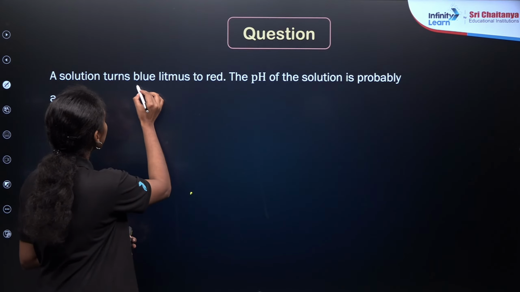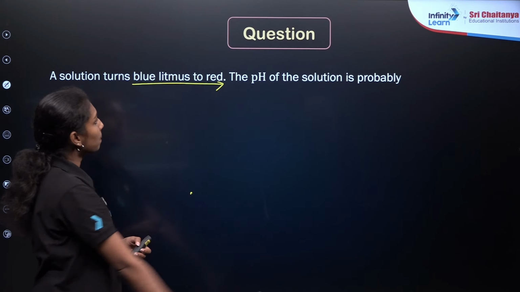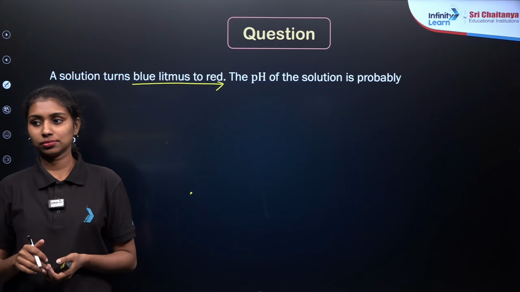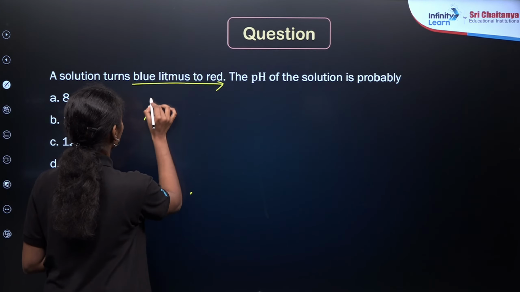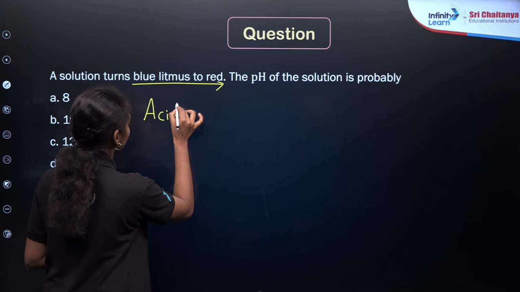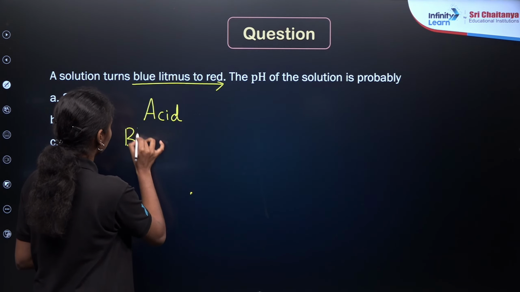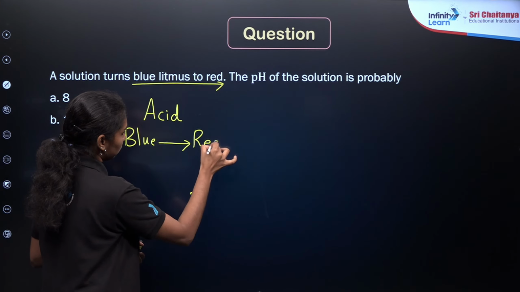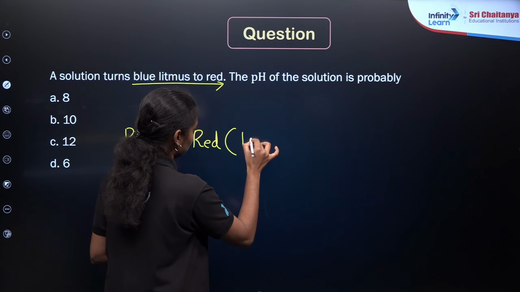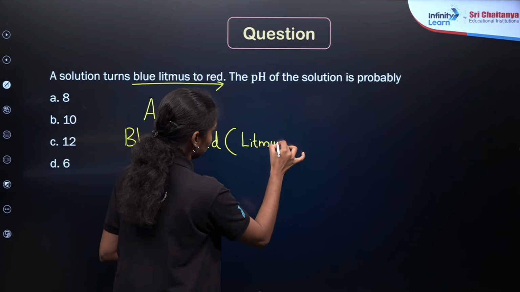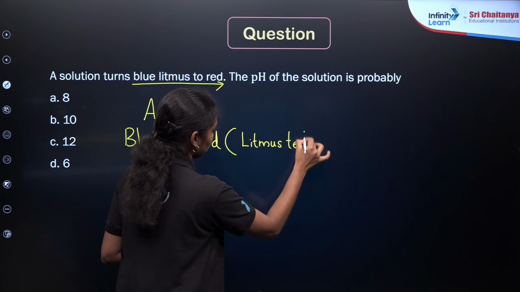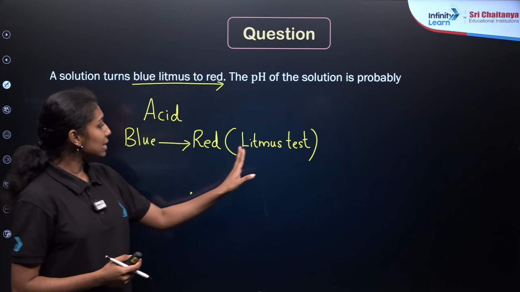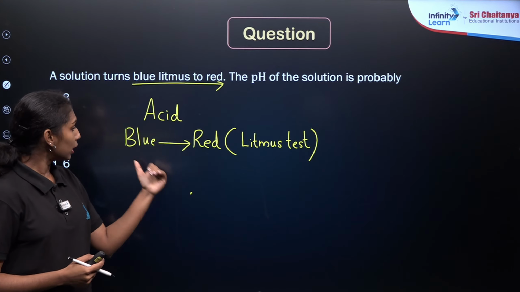So which solution is turning the blue litmus to red? Blue to red means it is the acidic solution which turns the blue litmus to red litmus.